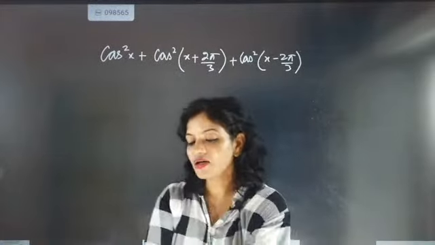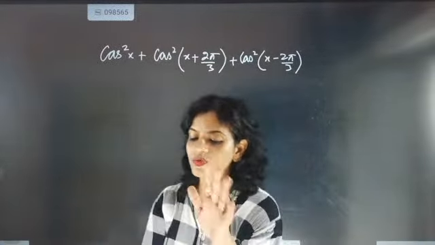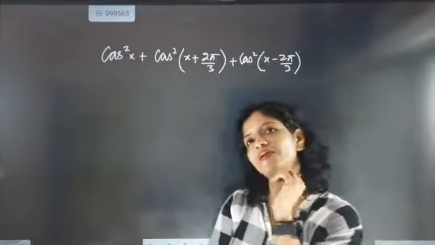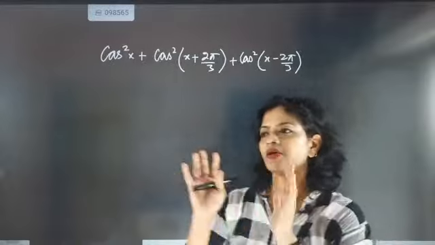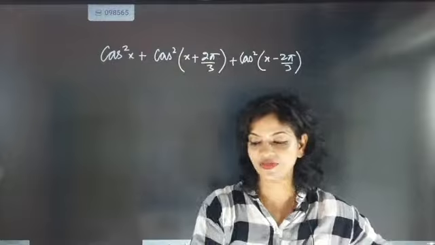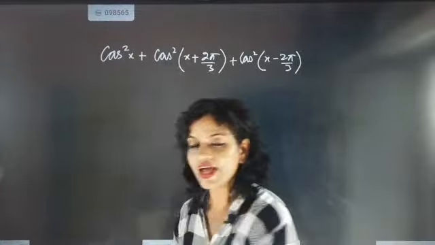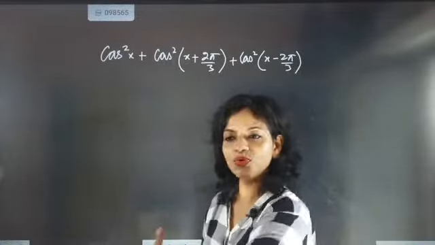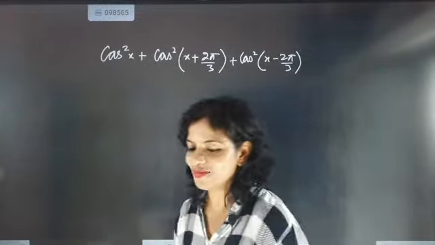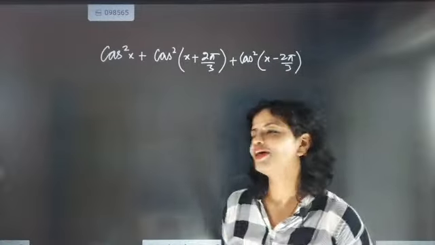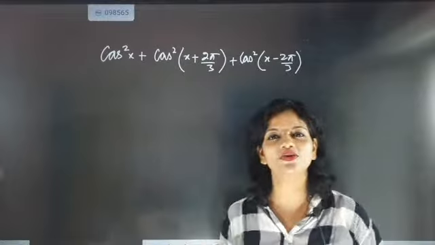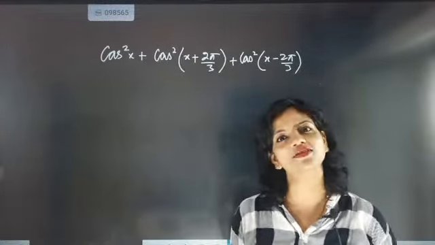You must have made it, but you didn't convert it into the simplest form. That was the work you have not done. All these questions need only formula command. Some students write every trigonometric formula in a note, and every morning and every evening they broom the formula, meaning they see it from top to bottom. They have formula command. If you ask them what is the formula of sin 2x, they'll say 2 sin x into cos x. Then what is the formula for sin c plus sin d?